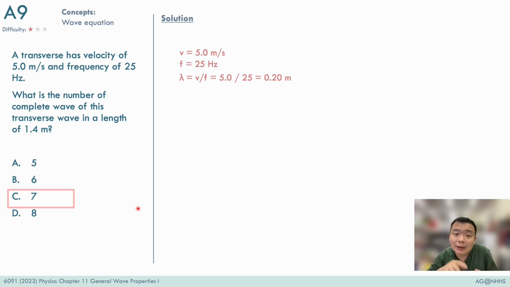This means that the length of one complete cycle is 0.2 meters. In 1.4 meters, we can fit 7 times of this 0.2 meters, and therefore we can find 7 complete waves within a total length of 1.4 meters.